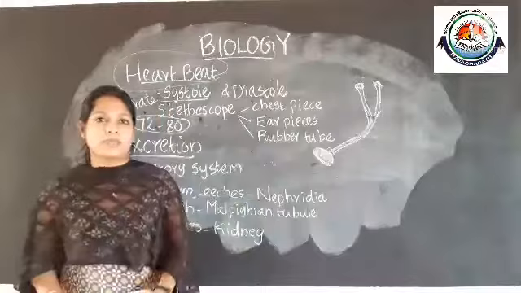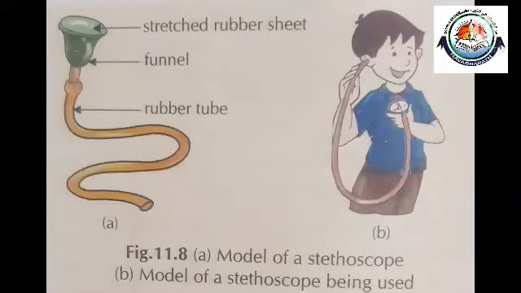There is an activity regarding that, so we can go through that activity. This activity is to show that the pulse rate is the same as the heart rate with the help of a stethoscope. We need a funnel, a 50 cm long rubber tube, a rubber sheet, a rubber band, an adhesive tape, and a watch.